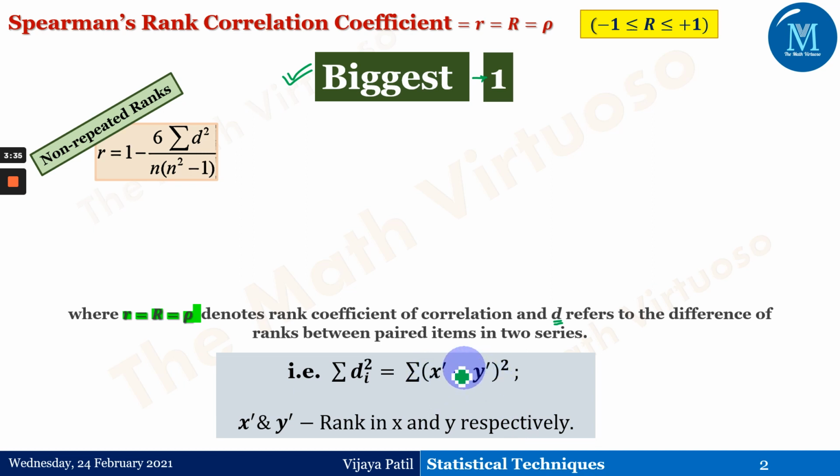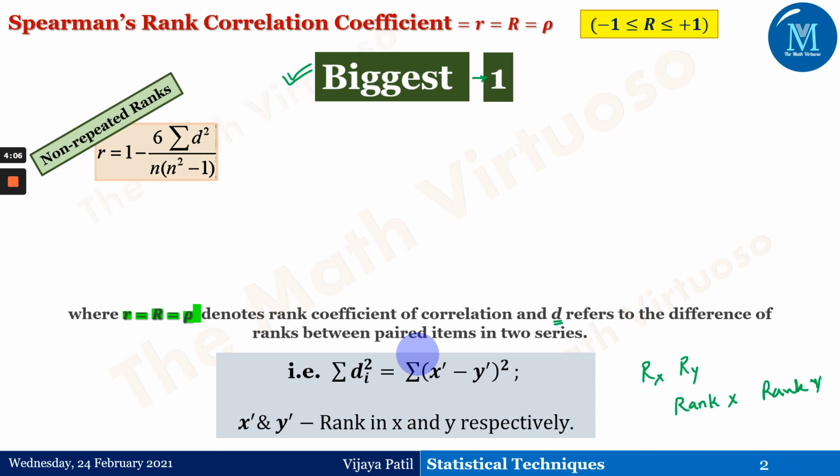Now again, x dash and y dash can have different notations. Few books might use rx and ry, or just write rank of x and rank of y. It doesn't matter, we just have to understand the concept. Now, sometimes some individuals receive the same rank. It is possible, right? In ranking of merit, they are said to be tied.